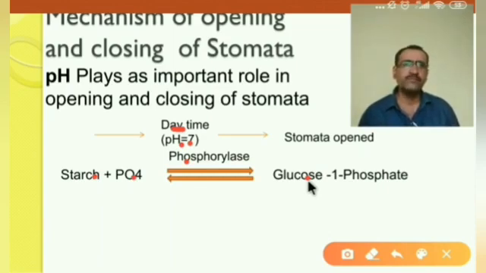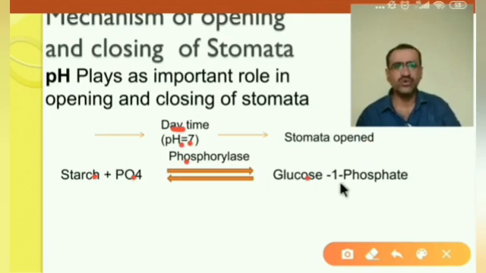So when pH is neutral, at that time the starch is converted into glucose, and when starch is converted into glucose then the stomata becomes open, as we saw in the last point.